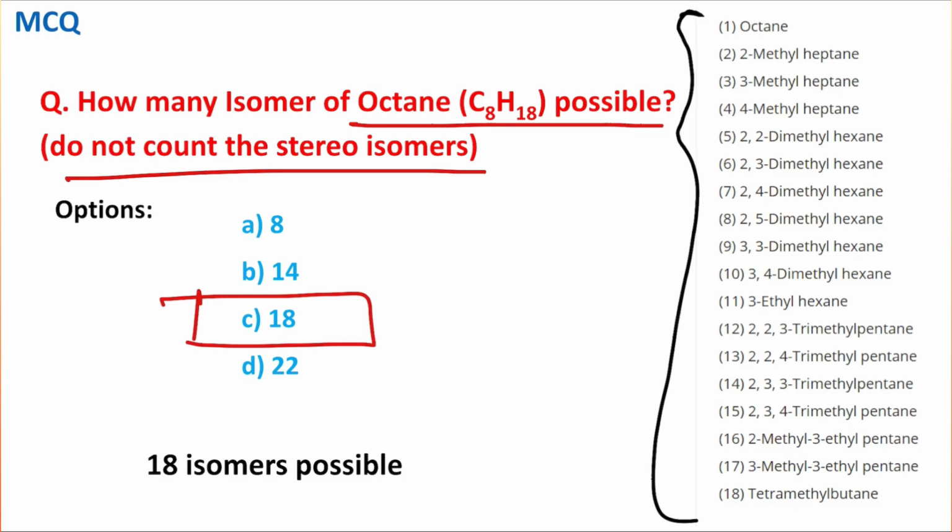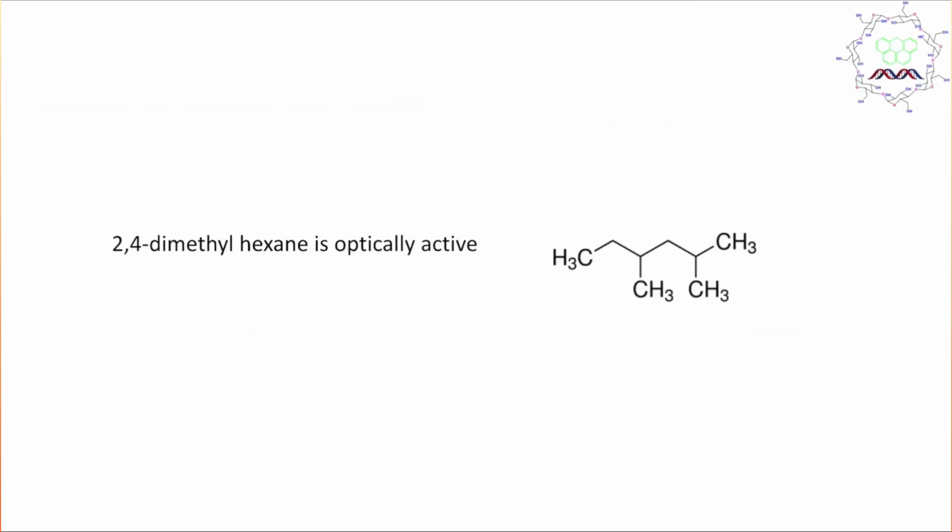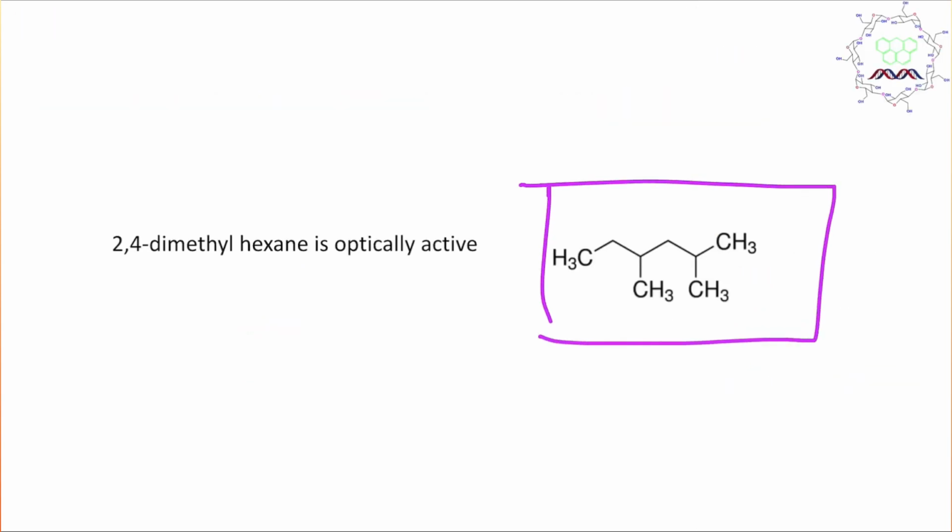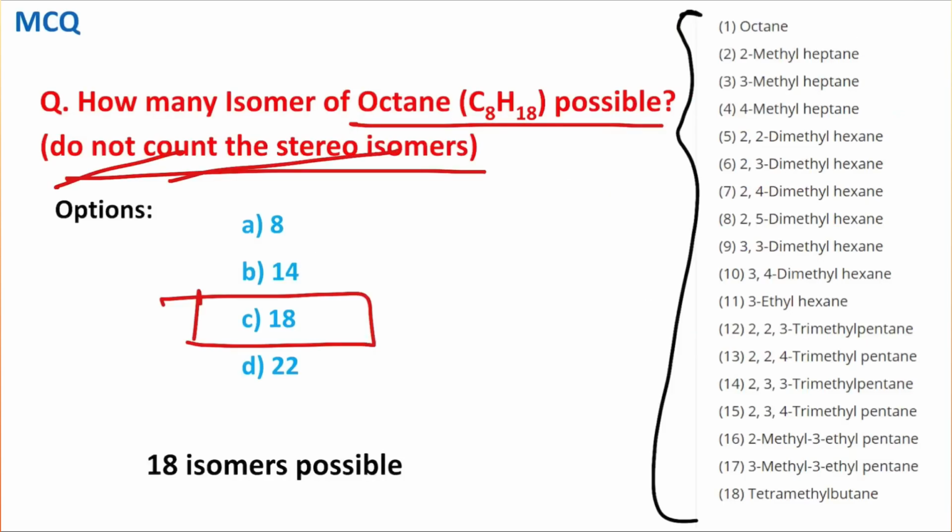Now, I told you not to count stereoisomers. Is stereoisomerism really possible? Obviously yes. You can see one isomer among the 18 is this one, and this center is an asymmetric center. So in this case it can have two isomers. So in this way, I request you students, please count how many optically active isomers are in this list and write in the comment box.